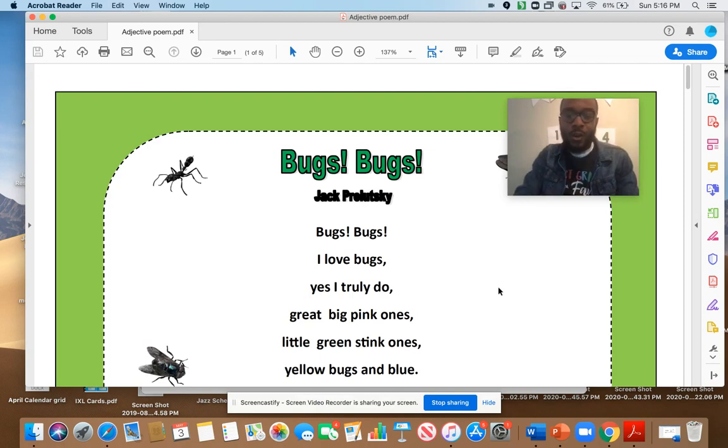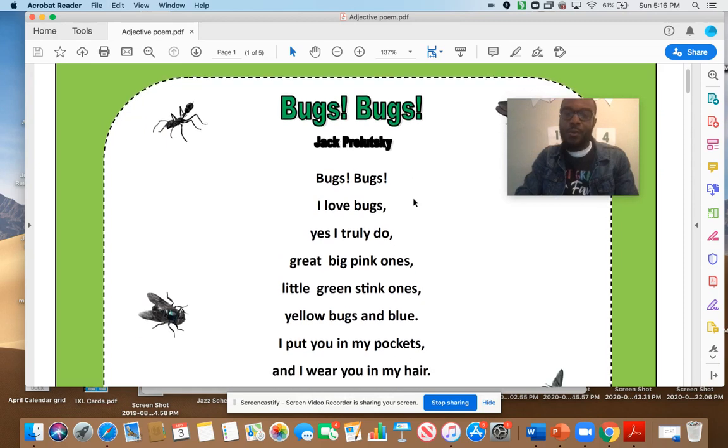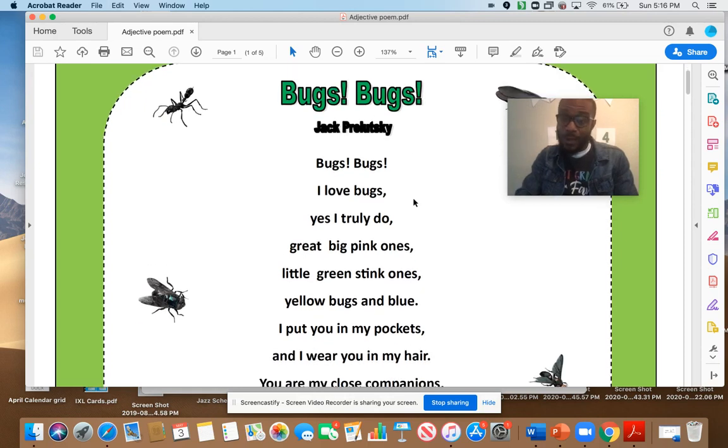We're going to read a poem that's called Bugs, Bugs. Notice that they use two nouns to name the poem. Bugs, Bugs by Jack Prelutsky. I'm going to read it and I want you to read along to yourself as well.